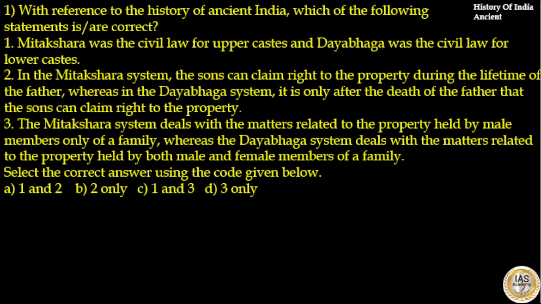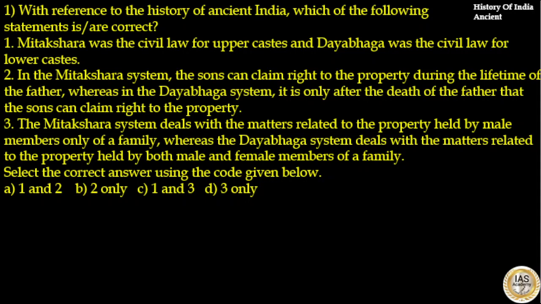correct? Statement number 1, Mitakshara was the civil law for upper castes and Dayabhaga was the civil law for lower castes. That is incorrect. Statement number 2, in the Mitakshara system, the sons can claim right to the property during the lifetime of the father, whereas in the Dayabhaga system, it is only after the death of the father that the sons can claim right to the property.